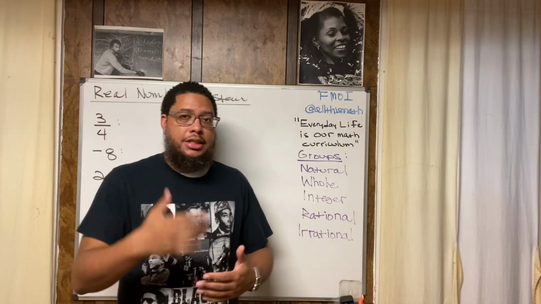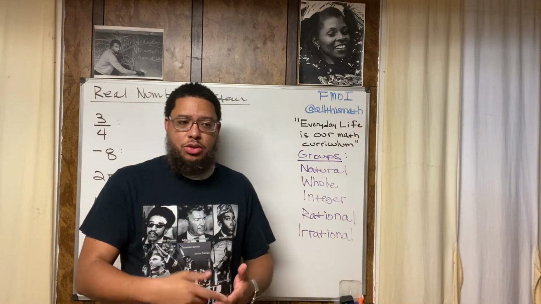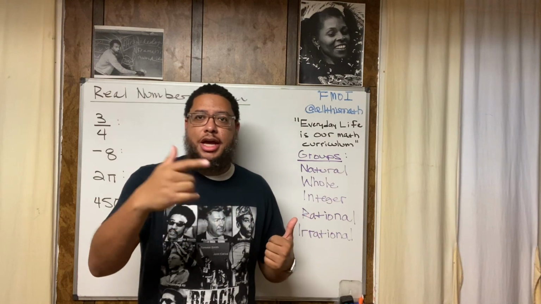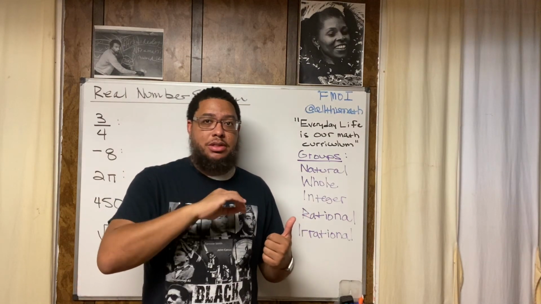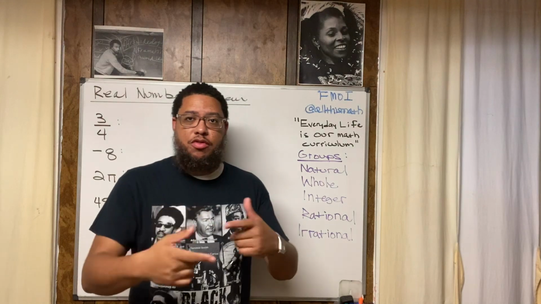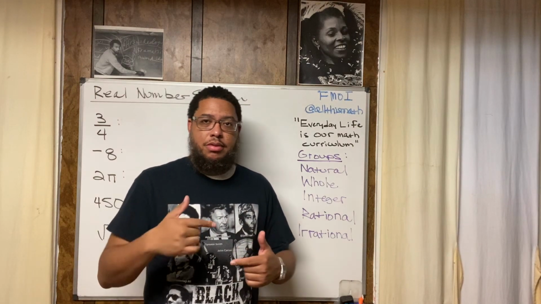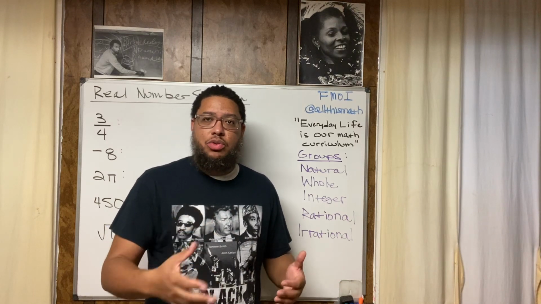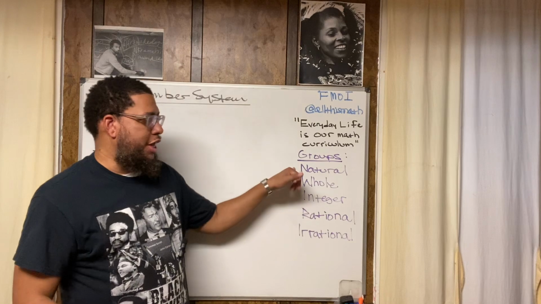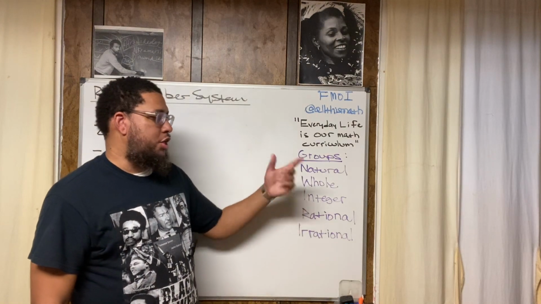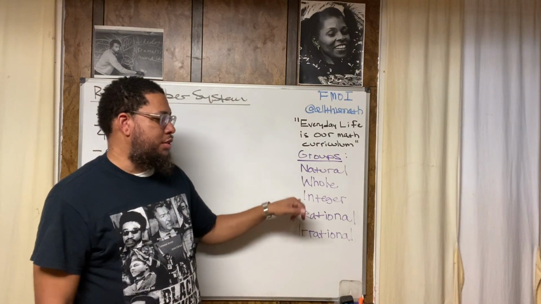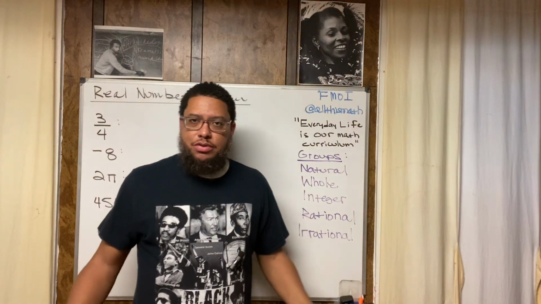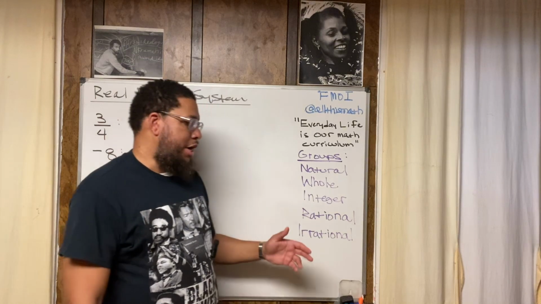That's the whole numbers. The integers include all the whole numbers, so all the natural numbers plus zero plus all the negative opposites of all the natural numbers. So if 1, 2, 3, 4, 5 are natural numbers, -1, -2, -3, -4, -5 are the opposites of those. So those are integers. So the integers include all the natural numbers, all the whole numbers, and the negative opposites of the natural numbers. You can't have an opposite of zero because zero is just zero. It has no opposite, right?